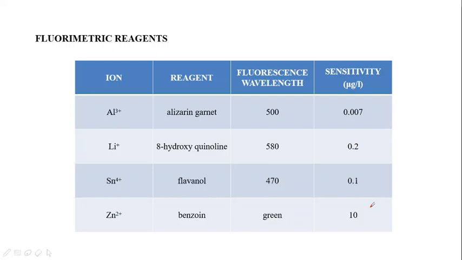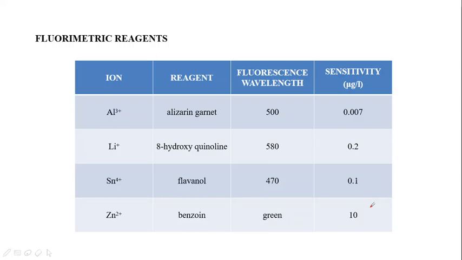Can we not observe that the amount of Al3+ to be present is just 0.007, lithium 0.2 microgram per ml, tin 0.1 microgram per ml, zinc 10 microgram per ml. That means a very small amount of the ions could be detected by these fluorimetric reagents.